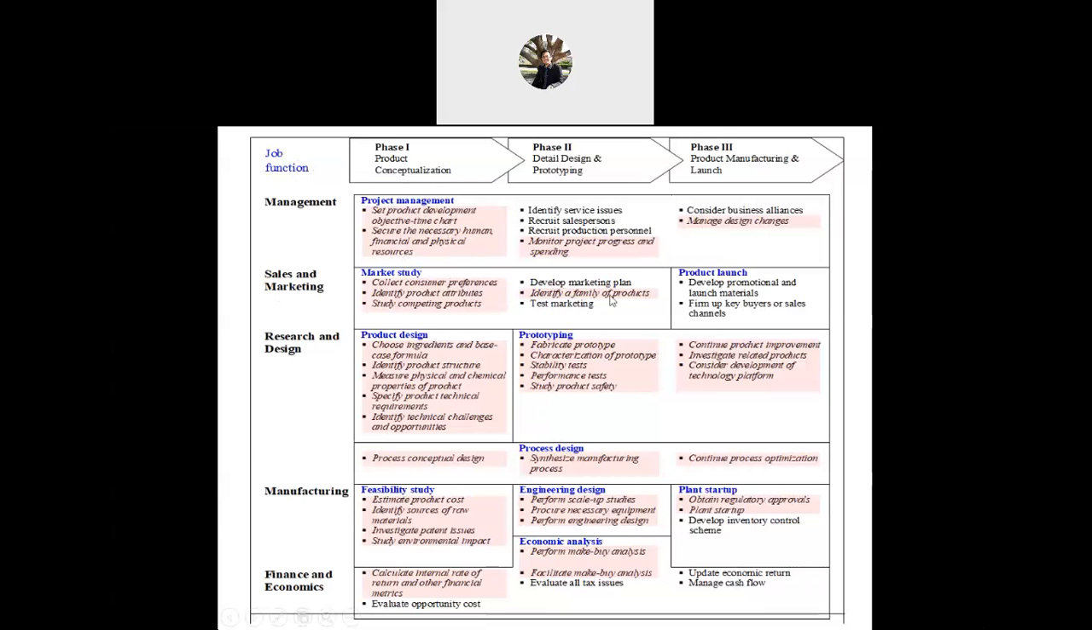Research and design, of course: product design, prototyping, all this criteria is related to the chemical engineer, which is the input required from the chemical engineers. Because for the other teams, like business and marketing teams, they don't know, but they need this input from the chemical engineer. Manufacturing, as well as finance, yes, you learn about the economics also.